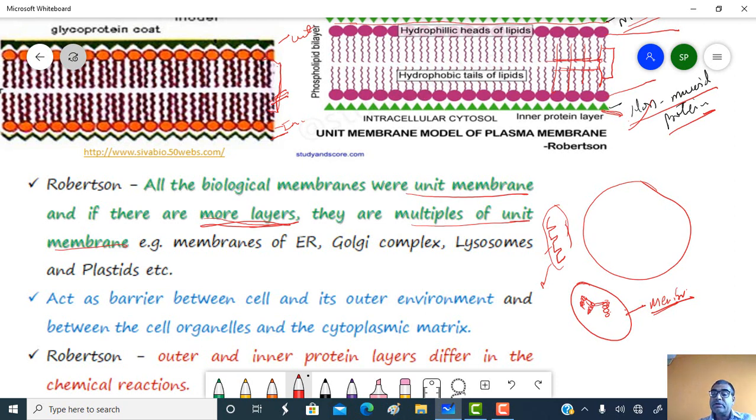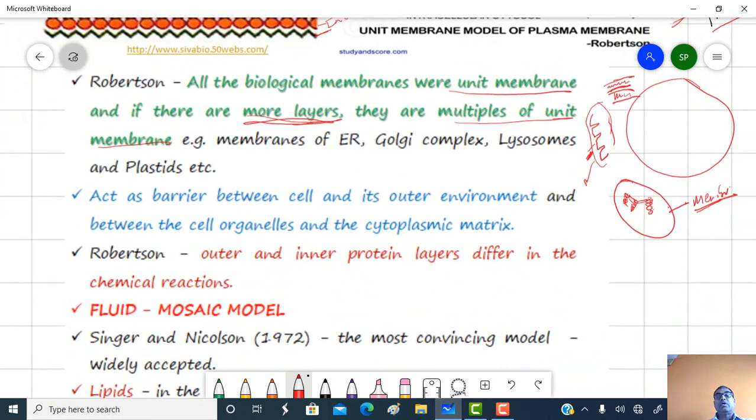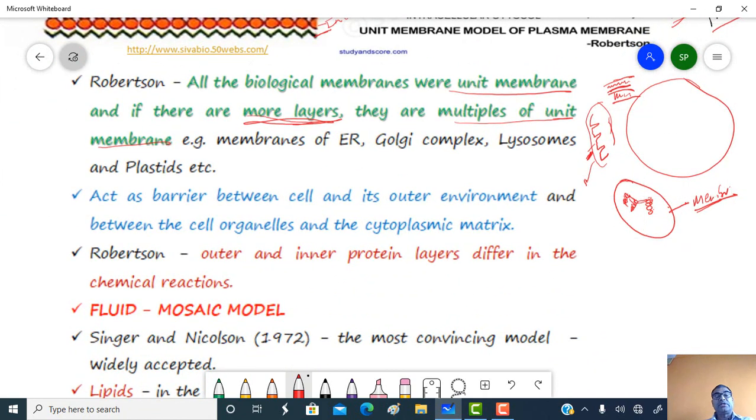Suppose this is the inner cell membrane, then this will contain the inner protein layer, lipid bilayer, and outer protein layer. This one is the outer one, again inner protein layer, then lipid bilayer, and outer protein layer. So according to Robertson, all biological membranes are unit membranes, and if there are more layers, they are multiples of the unit membrane.